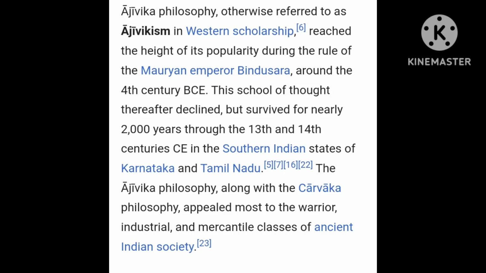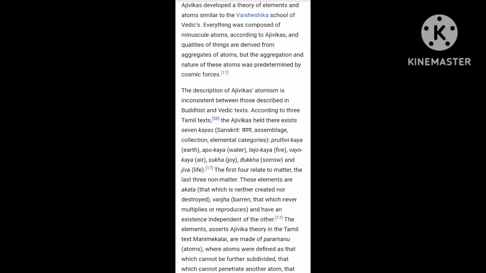As you can see, they had more to do with non-supernaturalism, more to do with materialism, so you can understand why they appealed to those classes of people. Here is the thing. Ajivak developed a theory of elements and atoms similar to the Vaisheshik school of Vedics. Everything was composed of minuscule atoms according to Ajivaks, and qualities of things are derived from aggregates of atoms, but the aggregation and the nature of these atoms was predetermined by cosmic forces. So this was the take of the Ajivak school of thought.